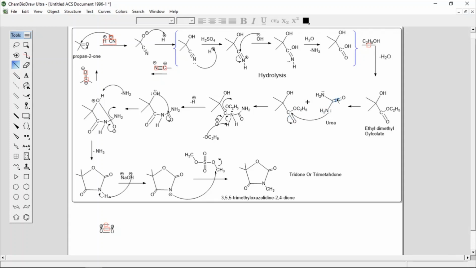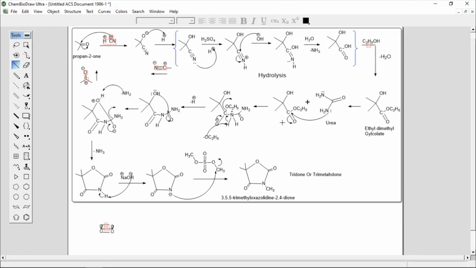Urea has this structure, C double bond O with NH2 and NH2. So urea has two amino groups, and each amino group bears a lone pair on nitrogen. This lone pair bearing group will act as a nucleophile, because a lone pair bearing atom acts as a nucleophile. The lone pair will attack the carbonyl carbon of the ester, just like the carbonyl carbon of ketone in acetone.